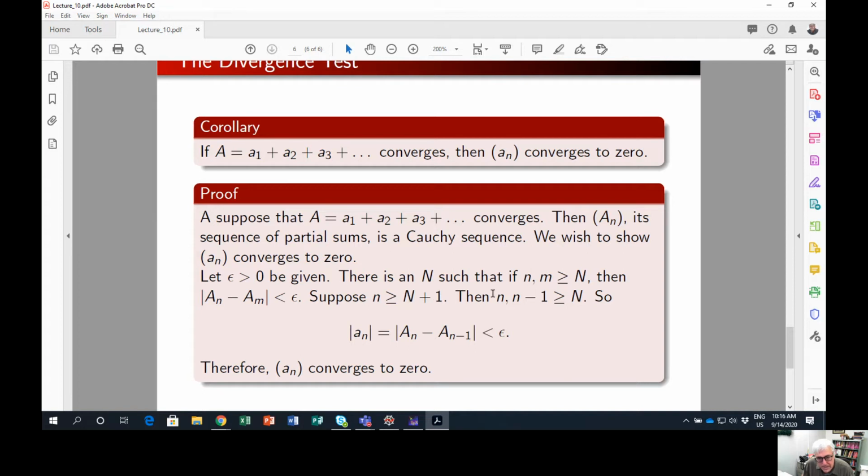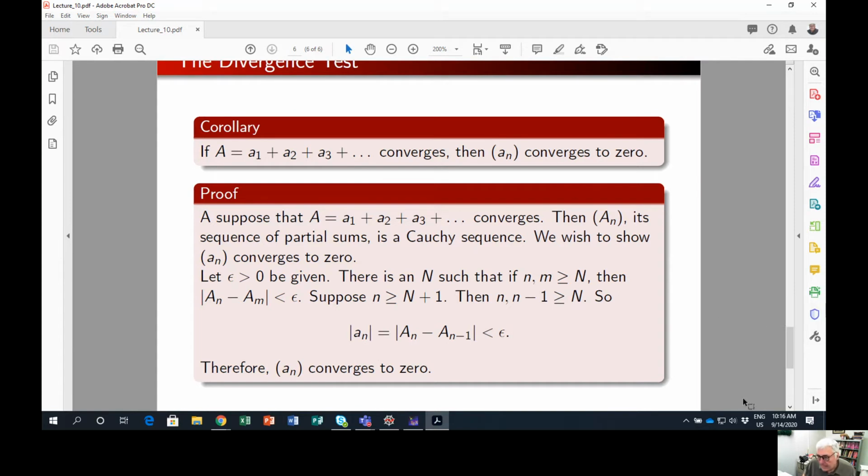I do that so that I can get n and n minus 1 both bigger than N. So a sub n is equal to capital A sub n minus capital A sub n minus 1, and that is less than epsilon. Therefore, my sequence converges to 0.